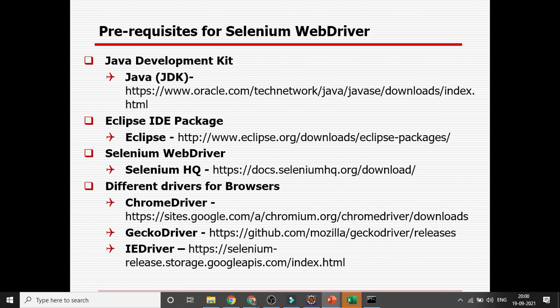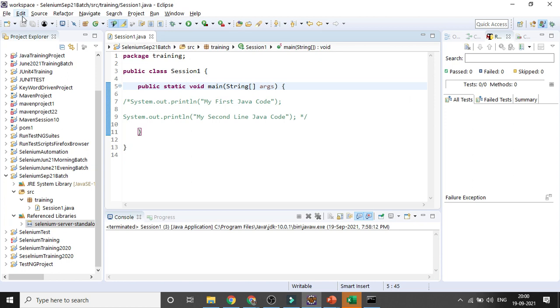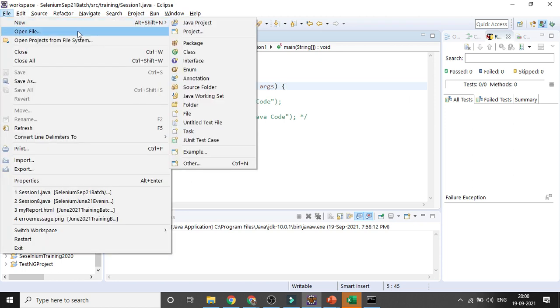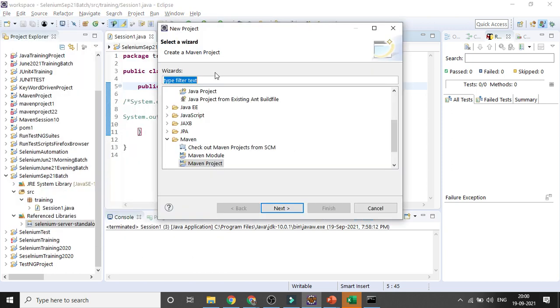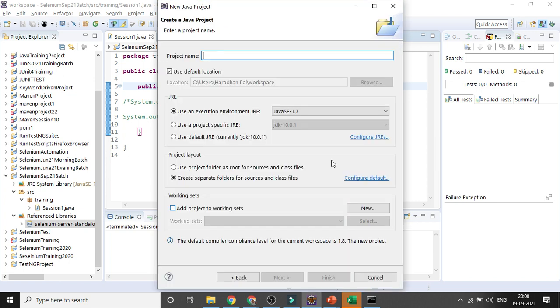After that, when your Eclipse is ready, you need to click File and New Java Project, right? Or you can select New Project, and here you can select Java. If you do not know, you can type Java here and you can see it coming. If you click next, you can select the Java version, not beyond 1.7 or 1.8. You can give some project name, and then create the Java project. Once it is created, you can create a package in the src folder. Once the package is created, you can create a class in that particular package.